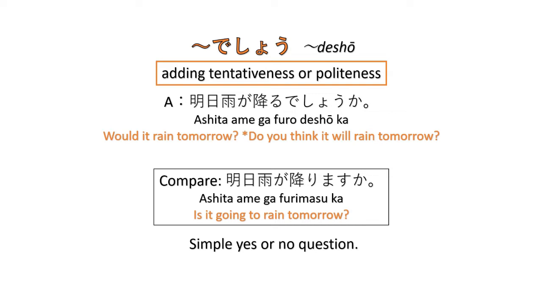Okay? It is straight to the point. Is it going to rain tomorrow? Yes, no. Ashita ame ga furimasu ka? Hai, iie. So that's the important difference that we must remember between deshou ka and the question particle ka.